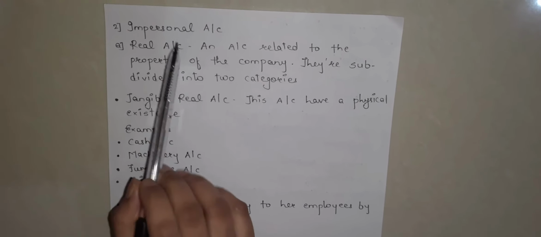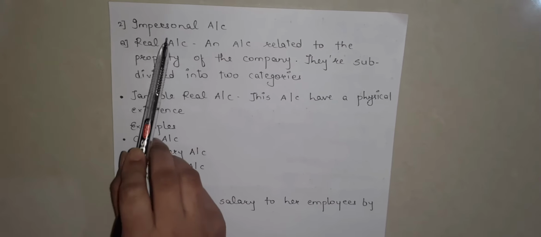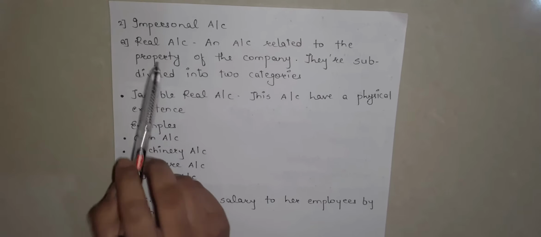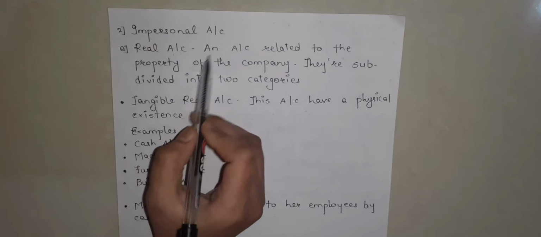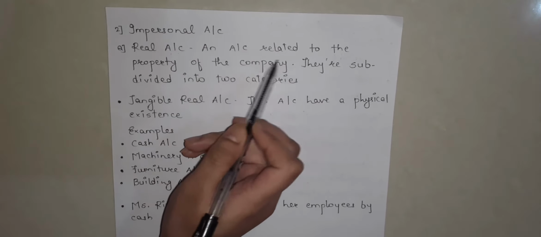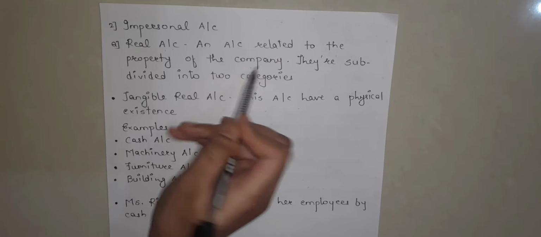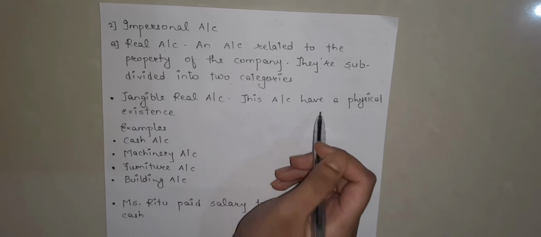Now let's take the second category of the account. The second category is impersonal account. Impersonal accounts' first sub part is real account. What is real account? An account related to the property of the company. They are subdivided into two categories.